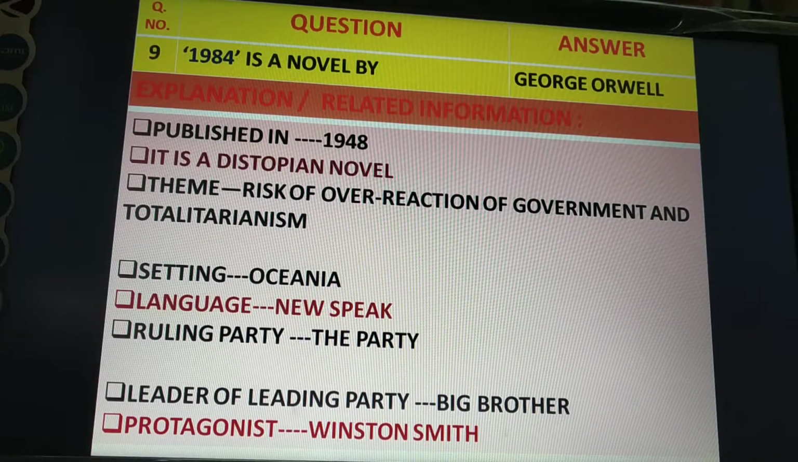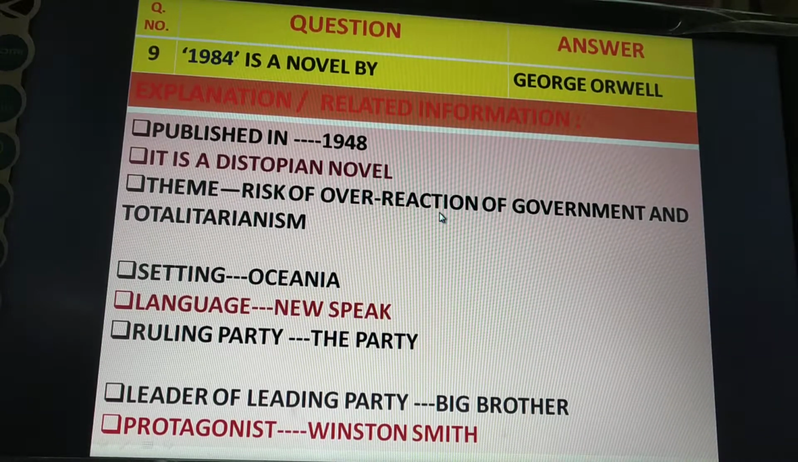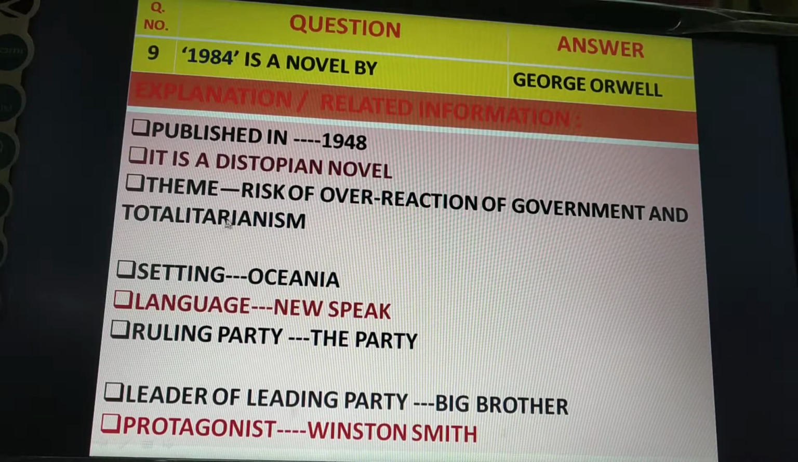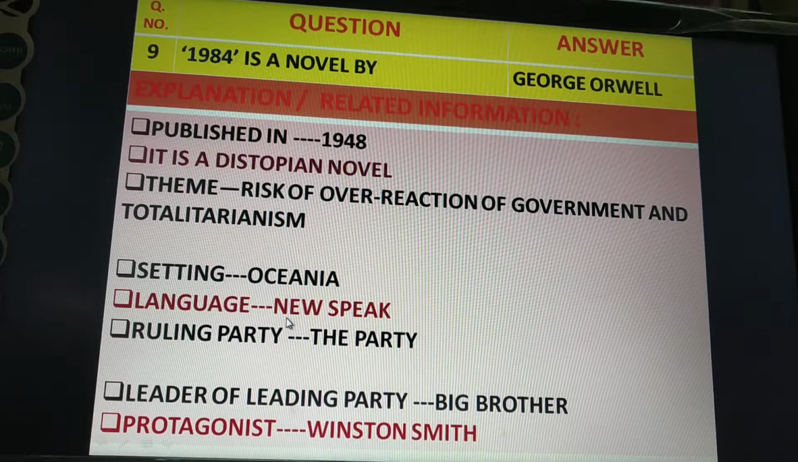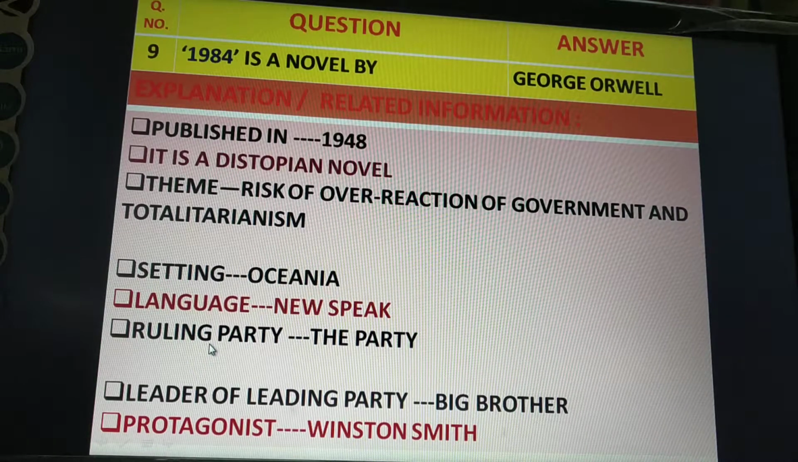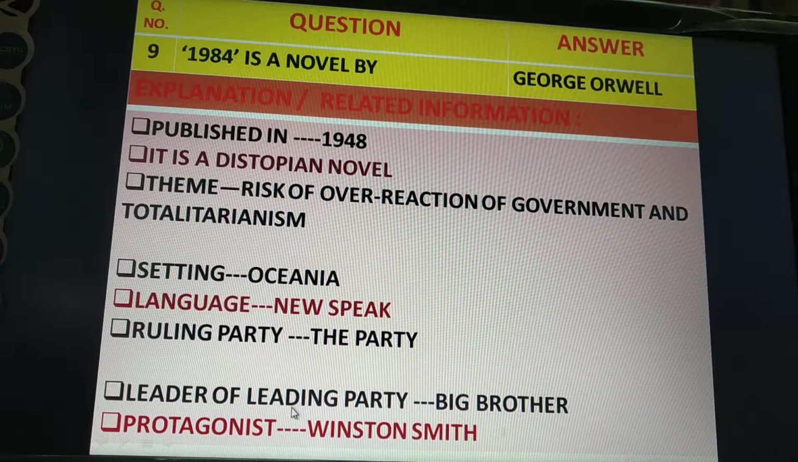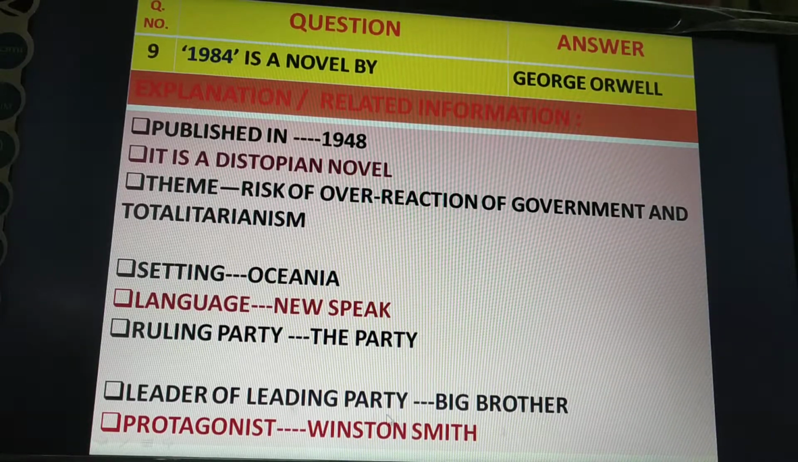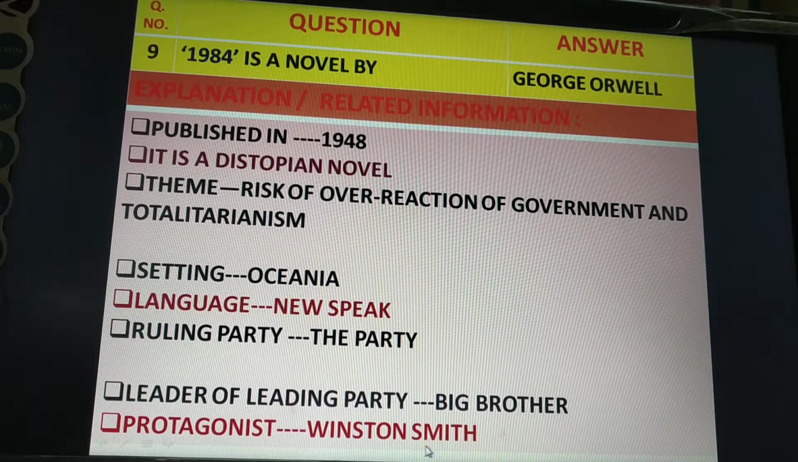Next information. Theme of this novel: risk of overreach of government and totalitarianism. Setting of this novel is Oceania. Language: Newspeak. In this novel, there is a ruling party. The name of the ruling party is The Party. The name of the leader of the ruling party is Big Brother. Protagonist of this novel, Winston Smith.